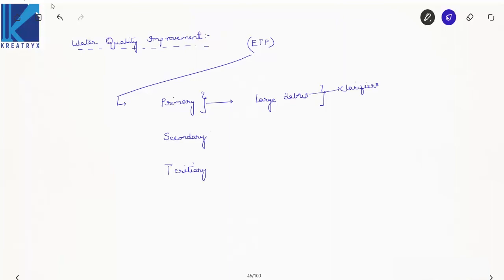Now what do you do in secondary treatment? In this treatment, the wastewater is pumped into stabilization or oxidation ponds where microorganisms oxidize the organic matter, right? In this process carbon dioxide will be released and also sludge will be produced.